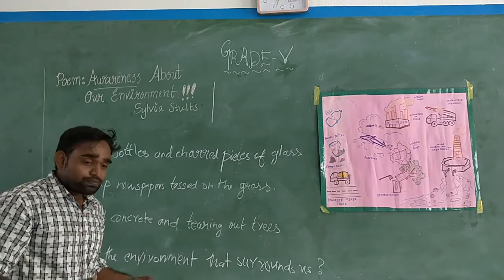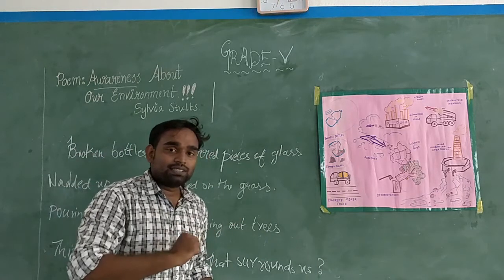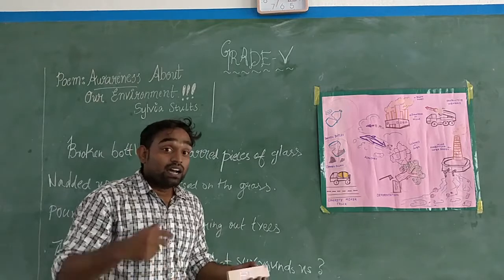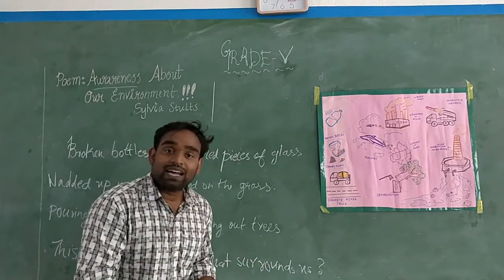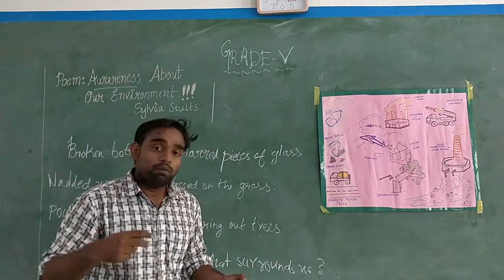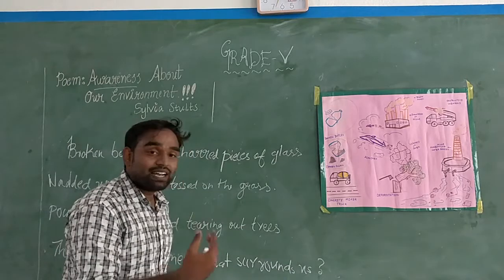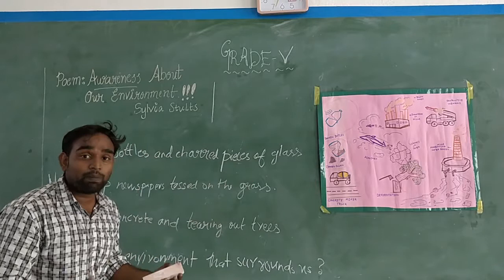Let's think. In the night time, what will run over the grass? We can see, in the dark, rabbits, rats, squirrels, even cats and dogs, wild dogs, most of them run in the grass. That time, if there are broken bottles or sharp glass pieces, what will happen to them?